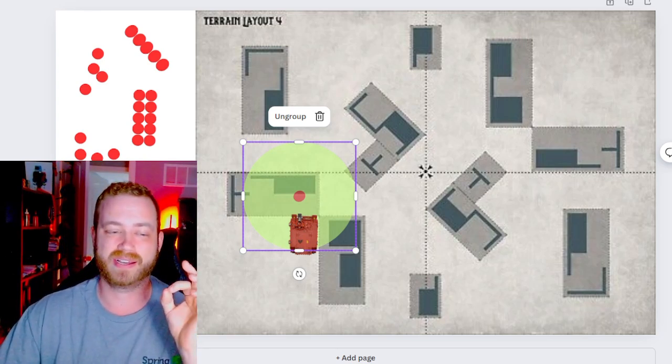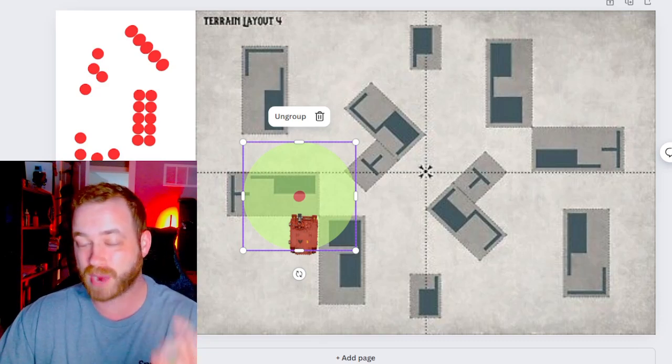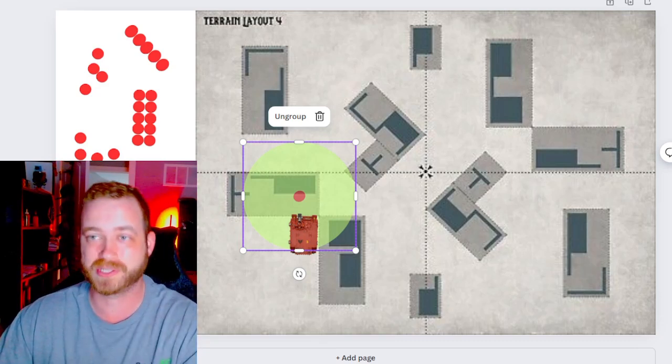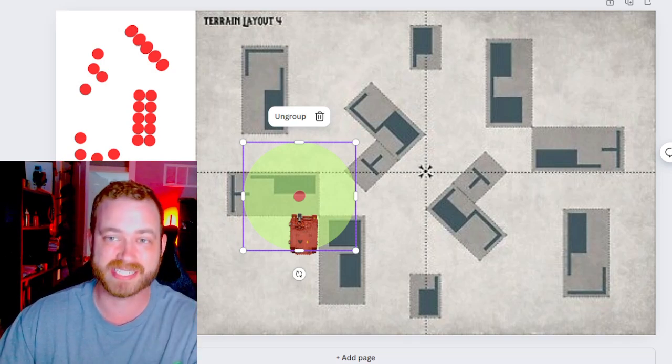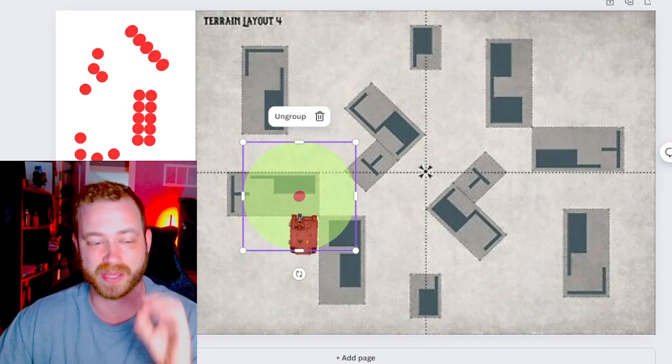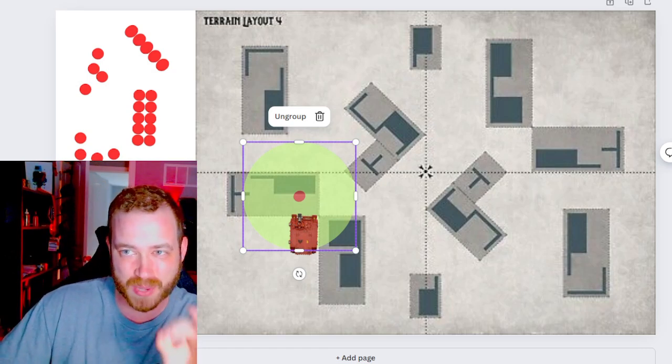Get ready to face it, get ready to practice for it. If you guys don't put it in your list, put it in your list, and you will see this at a lot of GTs, RTTs, and competitive play moving forward. So hopefully this helped you out a little tidbit.